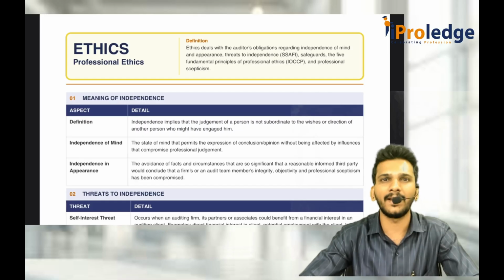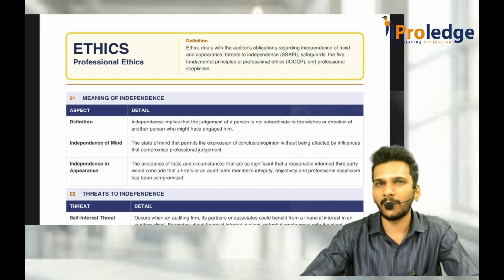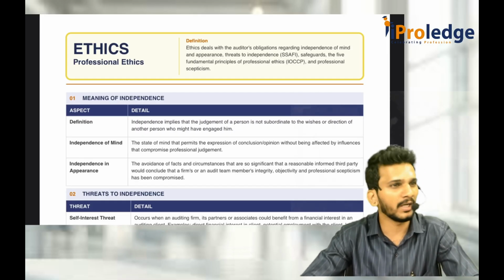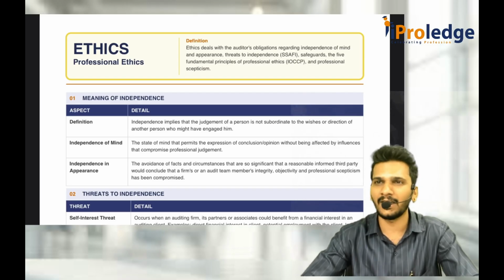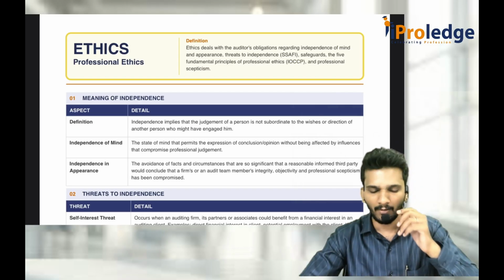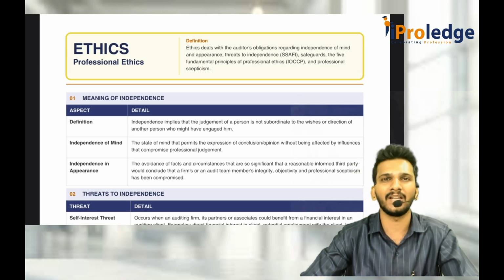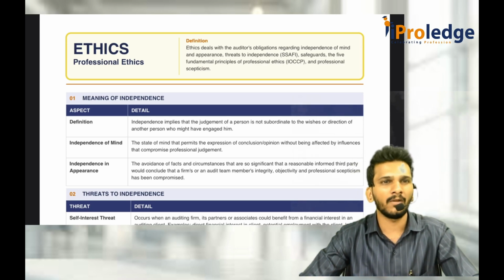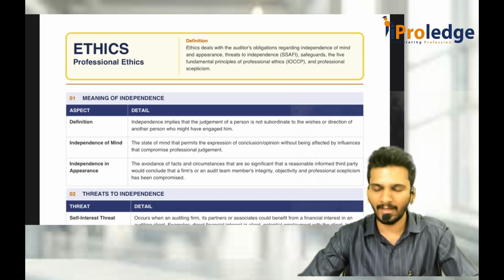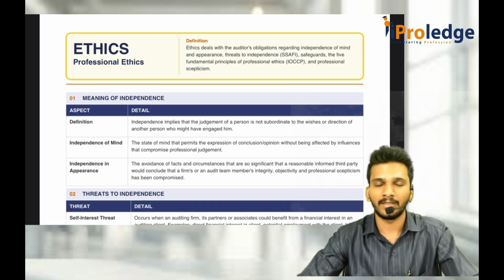It is self-morality. Somebody feels happy cheating another person, somebody does not feel happy cheating another person. So this is entirely a subjective matter. But whatever ethics we are discussing, we are not discussing personal ethics here. We are discussing professional ethics. Whenever you are an auditor, you should at least not compromise on these ethics.